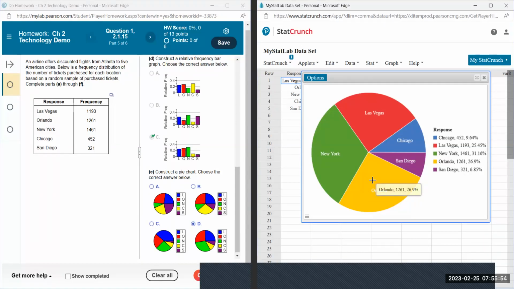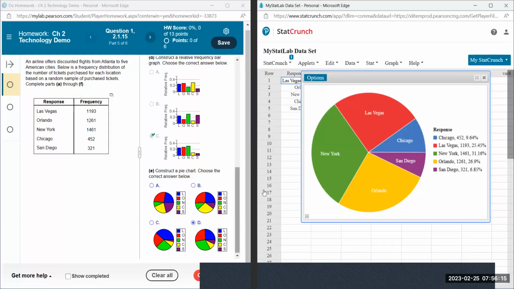I mean, the Orlando and Las Vegas. So you have three that are kind of similar, with New York being a little bit wider. And then these seem a little bit evenly spaced, like these, where here it's a little bit too small. So yeah, that kind of confirms that that's the diagram that I want.